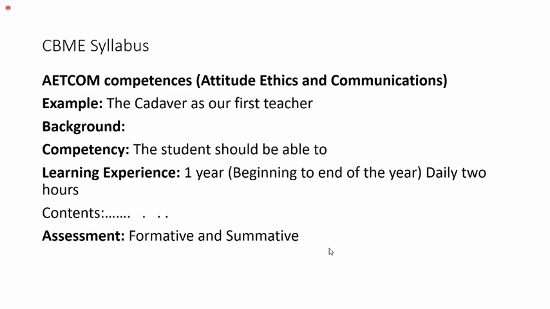And how will this learning experience be? It is not 1 day or 1 hour or 2 hours. It is 5 days a week, 2 hours a day, for 1 year. Whatever you are learning in the whole anatomy course of dissection, from the beginning day to the end of the year, we call the learning experience. Daily 2 hours we teach dissection or cadaveric anatomy, and this gaining of knowledge is called the learning experience.